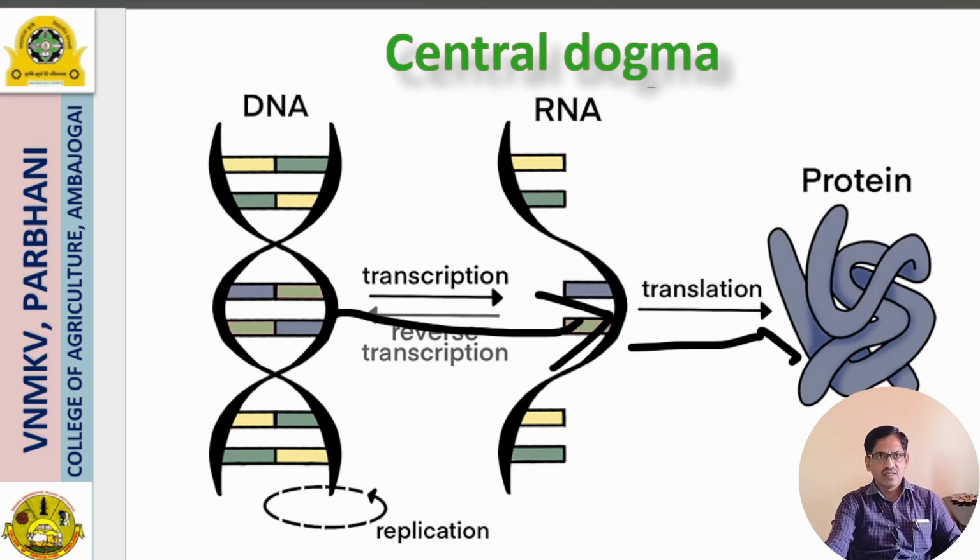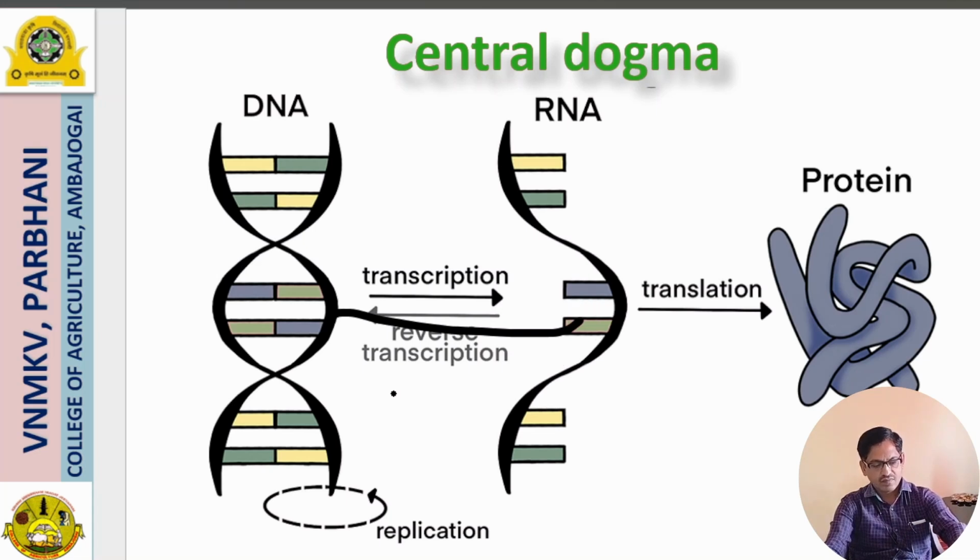There are three main steps in the central dogma. Those steps we are going to discuss. The first step is DNA replication. You can see here the DNA can make its own copies.